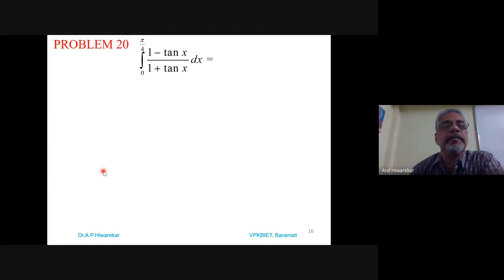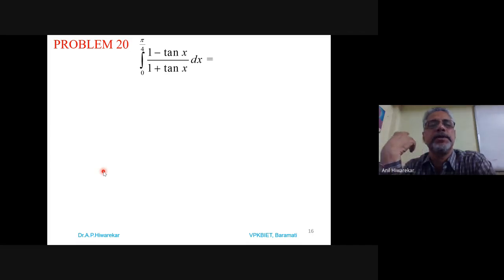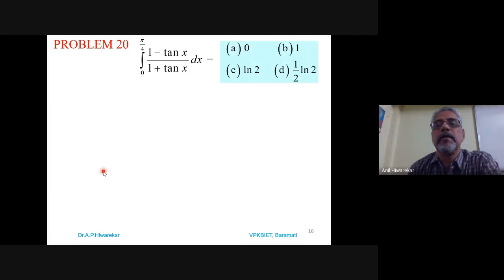So next problem. Problem number 20. Integration of 1 minus tan x divided by 1 plus tan x dx from 0 to pi by 4. Here options are given. A is 0, B is 1, C is log of 2, and D is 1 by 2 log of 2. So we have to solve this integral.